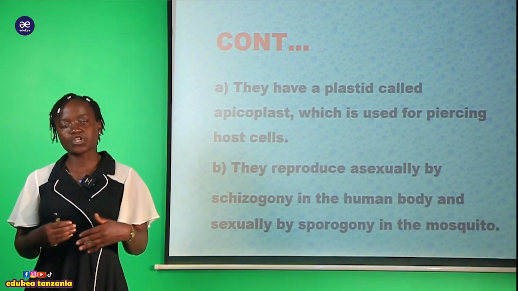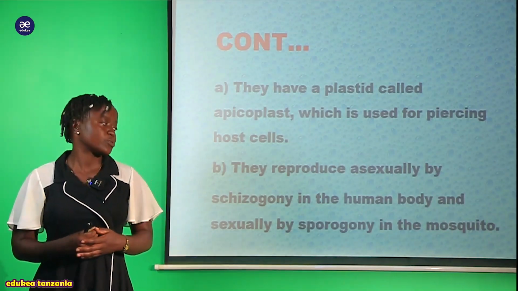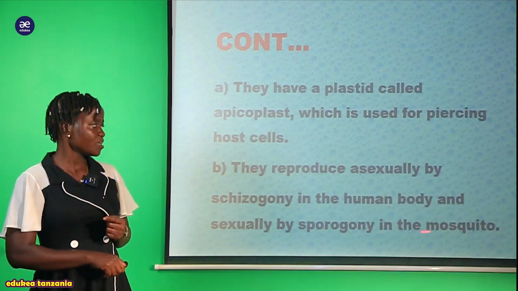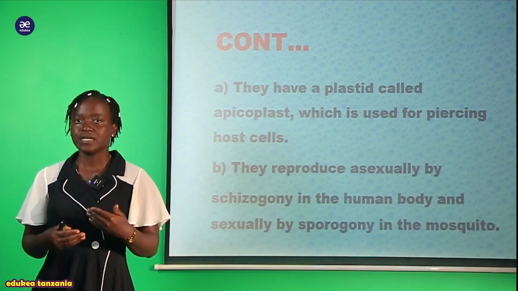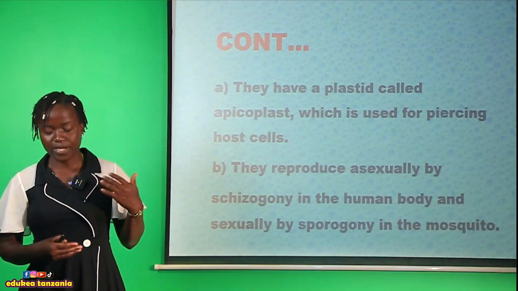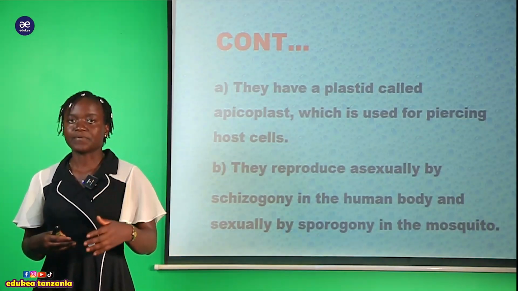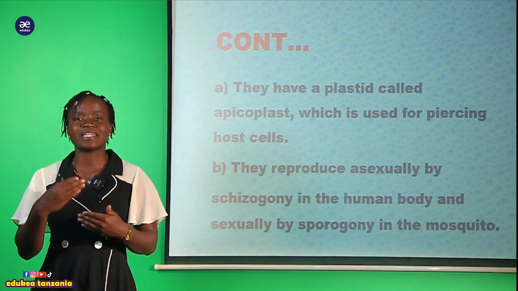Also the sexual reproduction in the mosquito, how does it act? So we are going to see one after another in the next session.